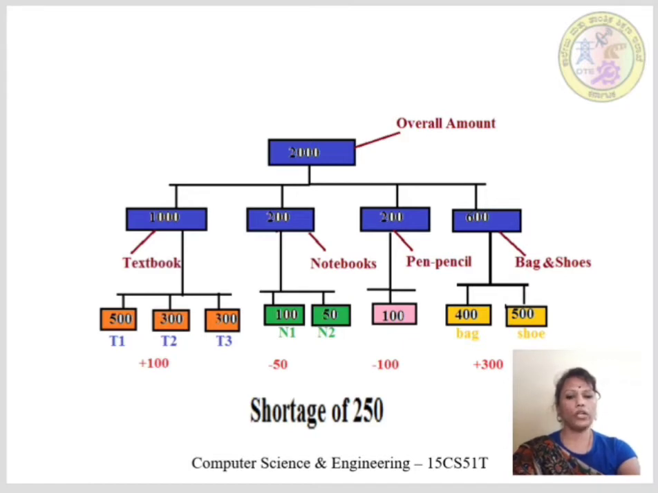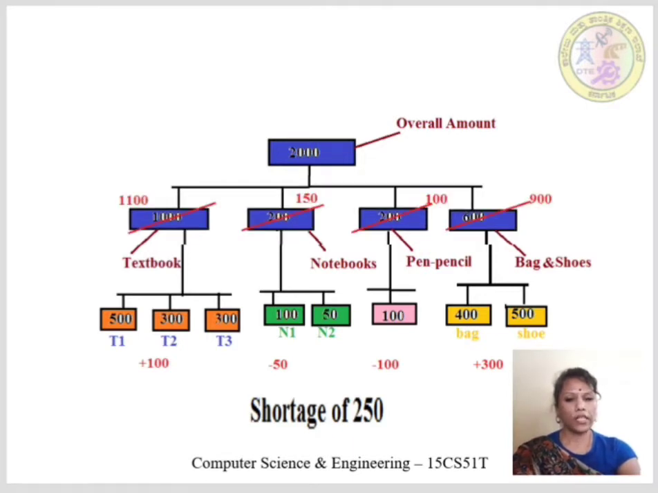So what will you do now? You have to modify the amount reserved earlier for each task. That is 1100 for textbooks, 150 for notebook, 100 for pen pencil and 900 for bag and shoes.